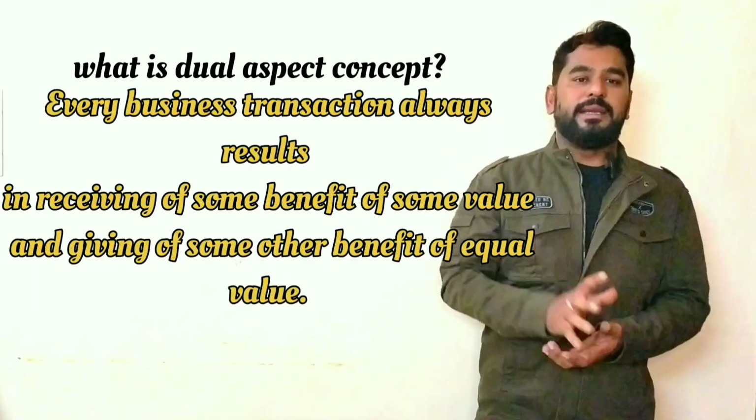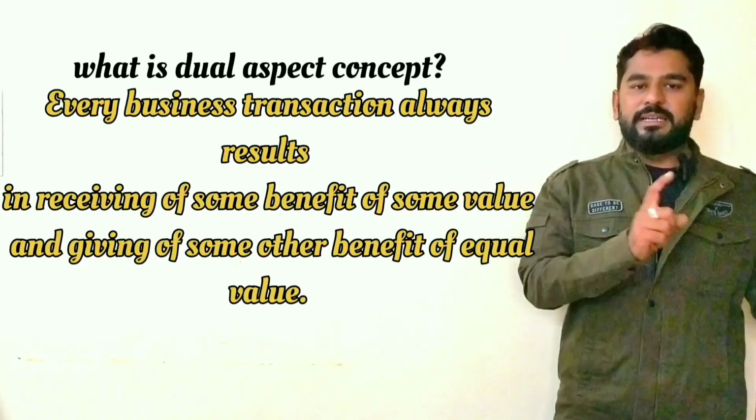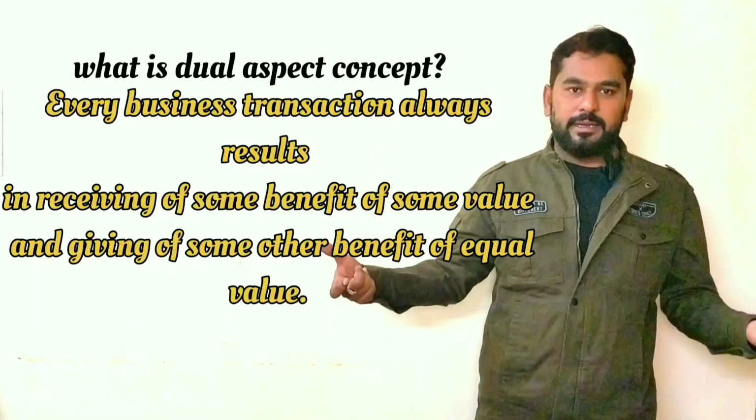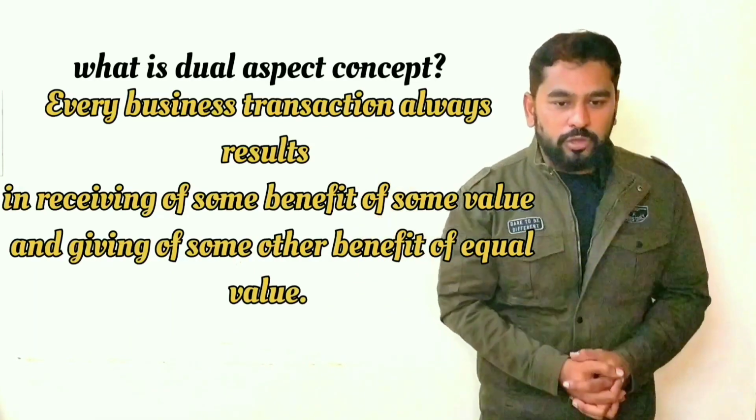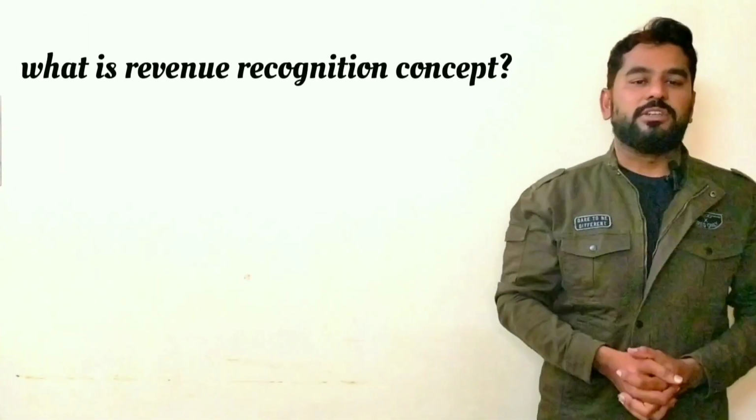That is, assets equals liabilities plus capital. If you are investing money into the business, means cash comes inside the business, which will be recorded in the assets part. At the same time, you are going to record it in the capital part. So that indicates the dual aspect concept. So moving to the next one. Let us understand the revenue recognition concept.